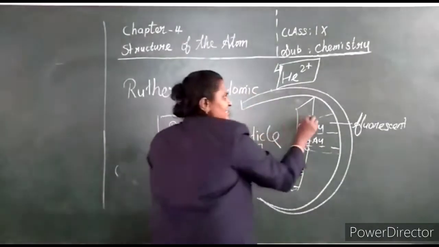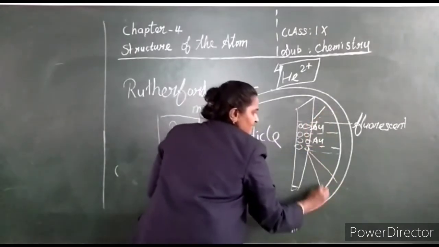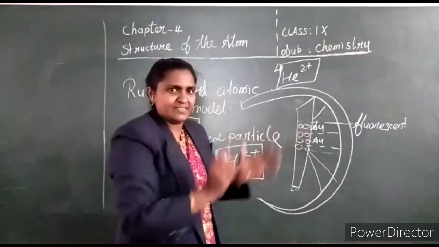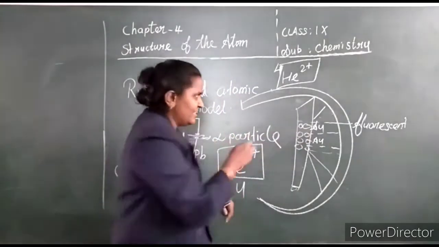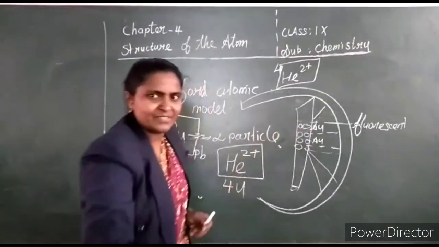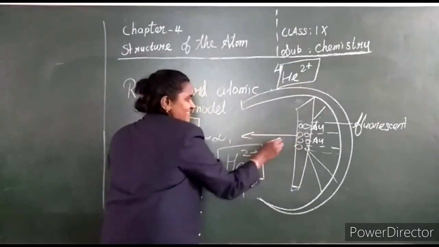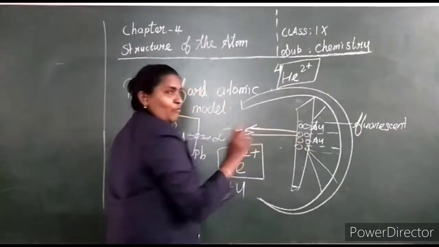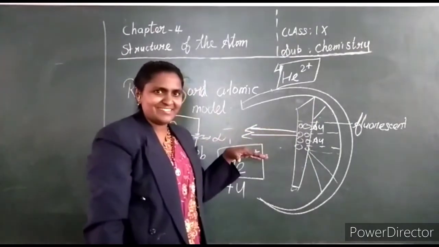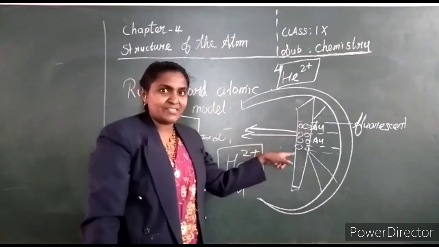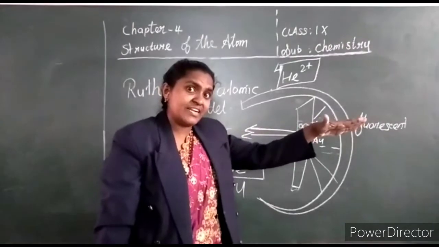Very few particles are deflected from the path. Very few, one out of 12,000 particles, simply bounce back. It bounces back. What is the reason? Imagine, the same particle bounces back. Why? From this we conclude about most of the particles, the alpha particles passing through. Why did they go inside without deviation?